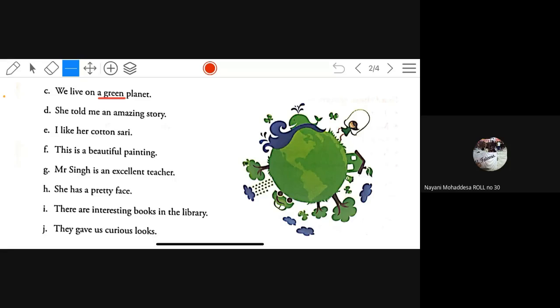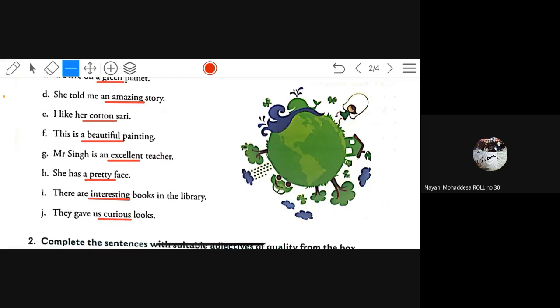Amazing. Amazing. Amazing. Cotton. Cotton. Cotton. Beautiful. Beautiful. Excellent. Excellent. Pretty. Pretty. Pretty. Interesting. Interesting. Curious. Curious. Curious.